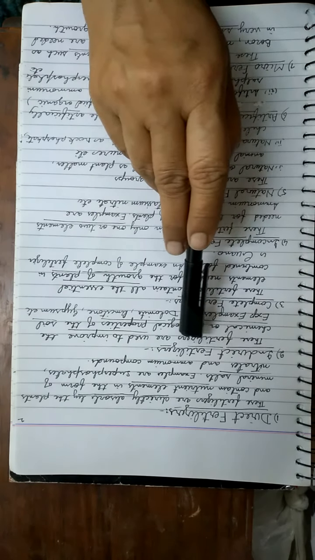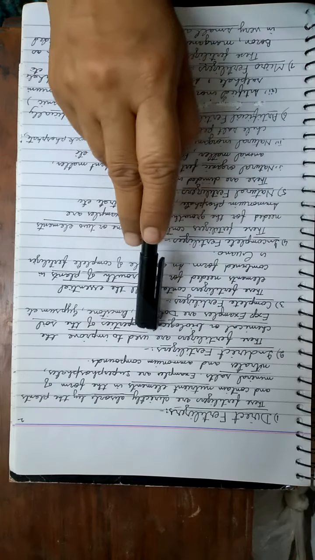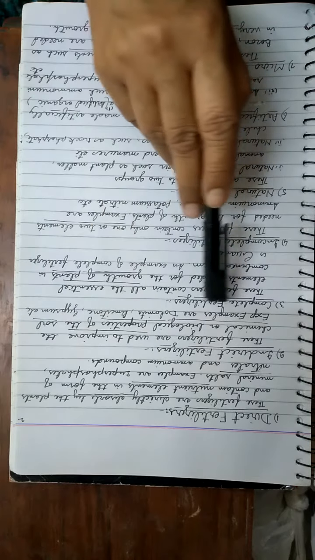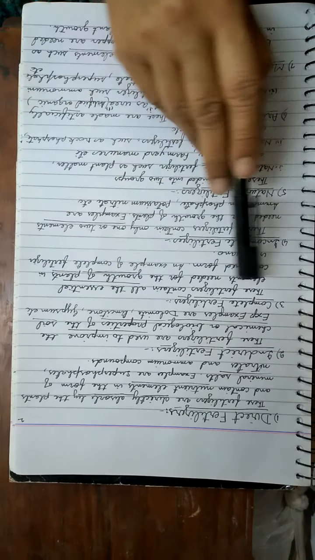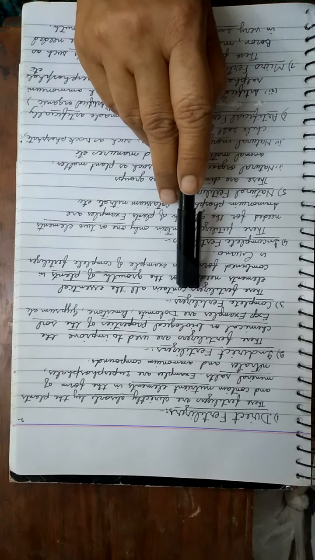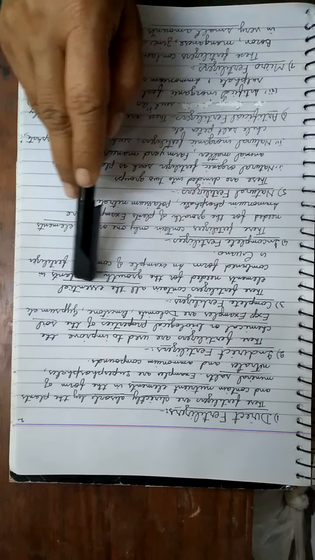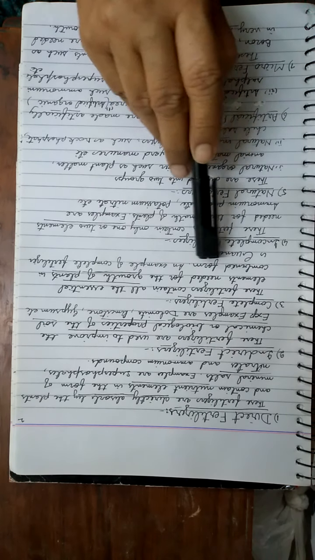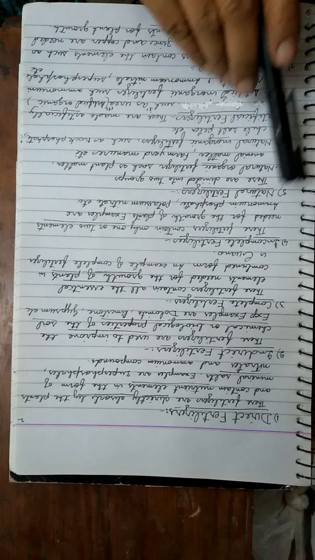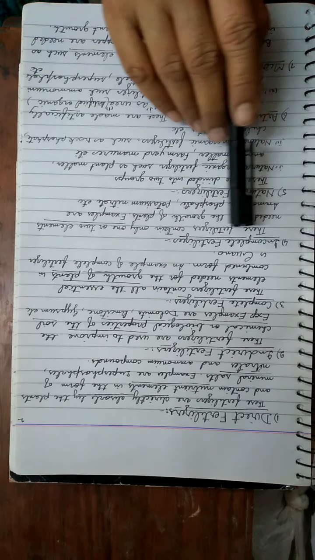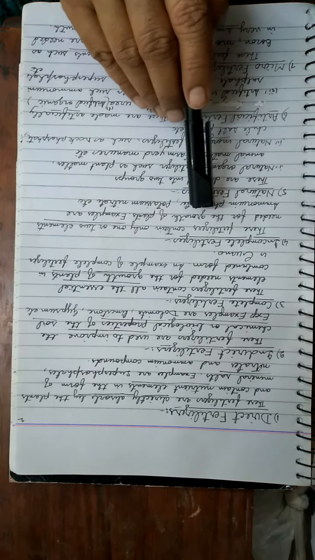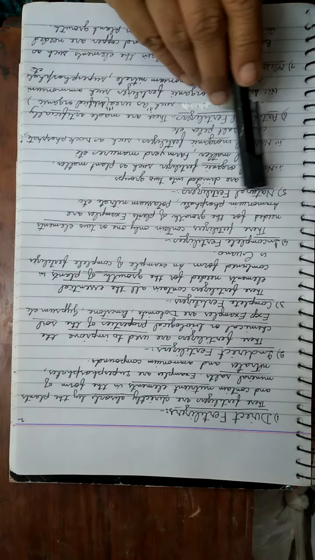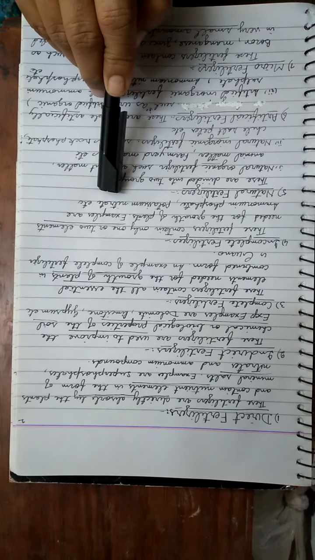Number 2, indirect fertilizers. These fertilizers are used to improve the chemical or biological properties of the soil. For example, dolomite, limestone, gypsum. Number 3, complete fertilizers. These fertilizers contain all the essential elements needed for the growth of plants in combined form. For example, guano. Number 4, incomplete fertilizers. These fertilizers contain only 1 or 2 elements needed for the growth of plants. For example, ammonium phosphate or potassium nitrate.